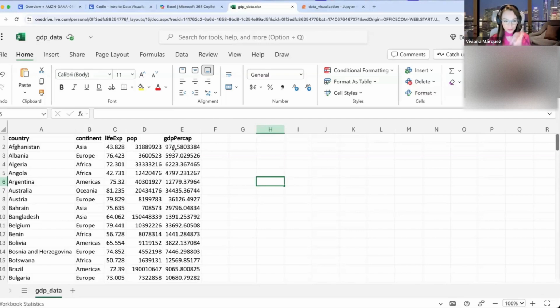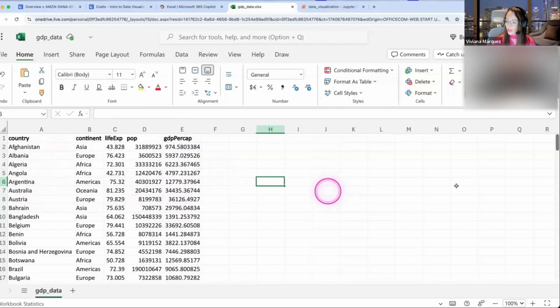To compare apples to apples, it's better to look at the GDP per capita. Once you divide by the population, it's a fair comparison between countries. So Afghanistan is only $974 versus Australia here at $34,000 per person per year. Huge difference.